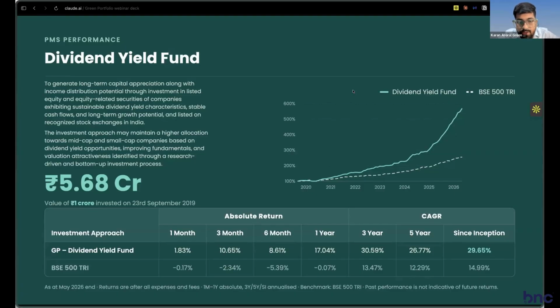All of the numbers that you see on the screen are submitted to SEBI. They are after expenses and fees but before taxes. PMS is not a pooled vehicle, so the taxes are basically in the hands of the investors.